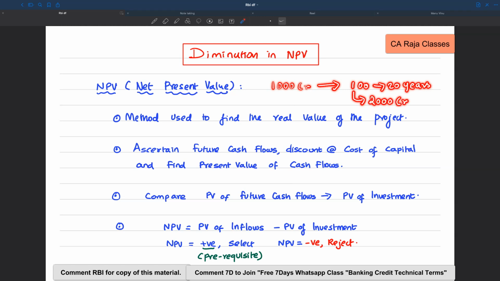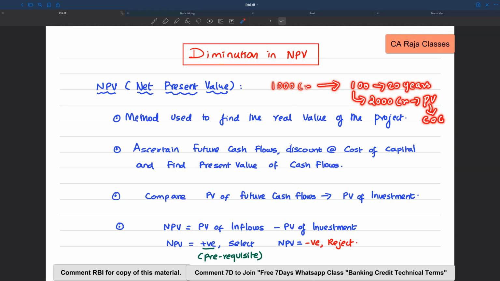But this 2000 crore is generated over a period of 20 years. And I want to know what is the present value of this 2000 crore. So what I will do is find out the present value of this 2000 crore by discounting it at my cost of capital.